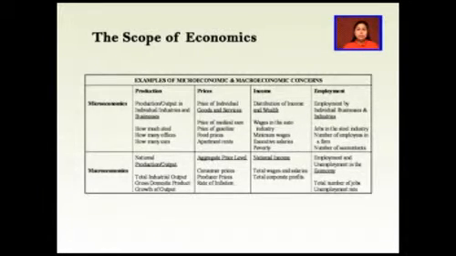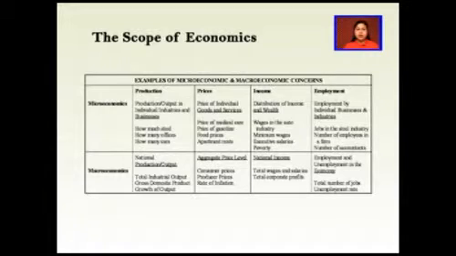If the base is prices, then in microeconomics it is the price of individual goods and services, price of medical care, price of gasoline, food prices, apartments. But on the macroeconomic side, it is the aggregate price level: consumer prices, producer prices, rate of inflation. Now, under the banner of income, in microeconomics: distribution of income and wealth, wages in the auto industry, minimum wages, executive salaries, and poverty.